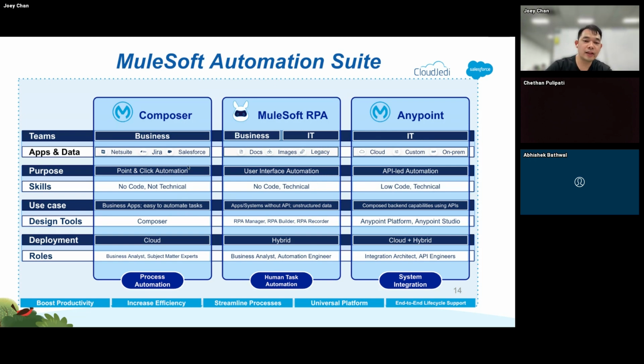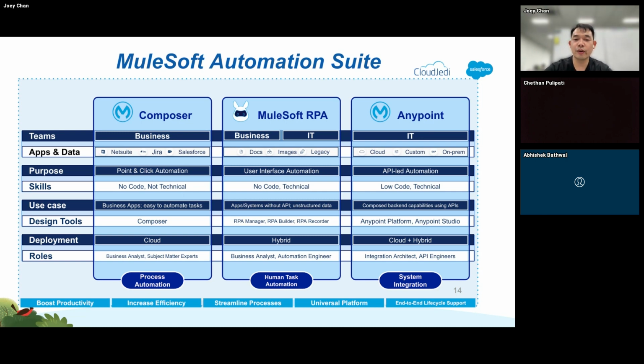So if you're building really simple applications, let's say you're combining data from NetSuite or Jira and Salesforce, especially if it's a really simple use case and the data volume isn't a lot, I would actually encourage you to take a look at MuleSoft Composer first. And take note, this is something that you will be able to leverage if you're using Salesforce flows too.